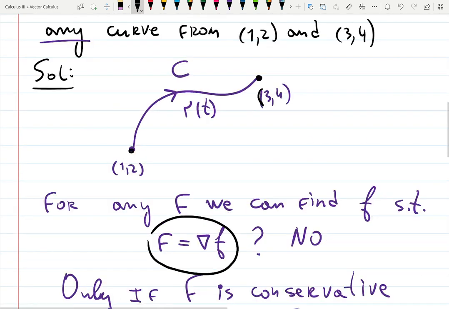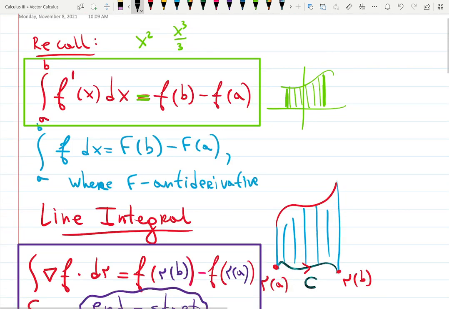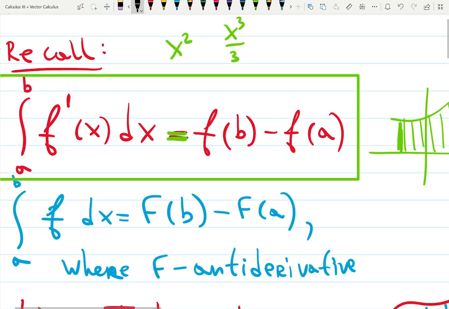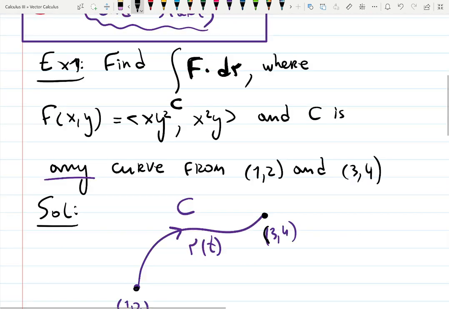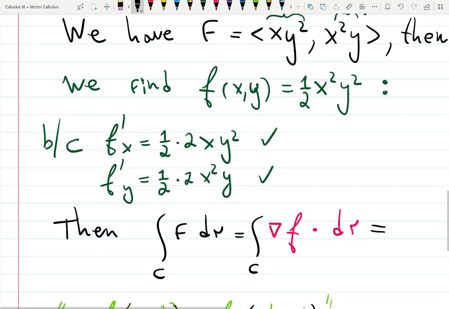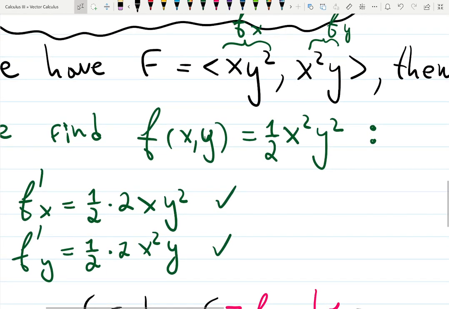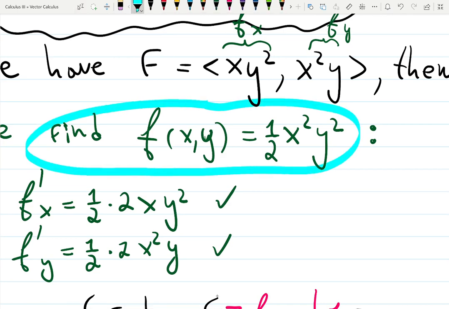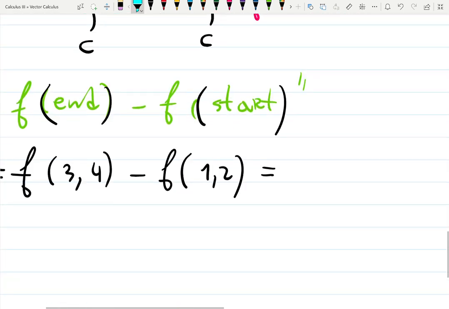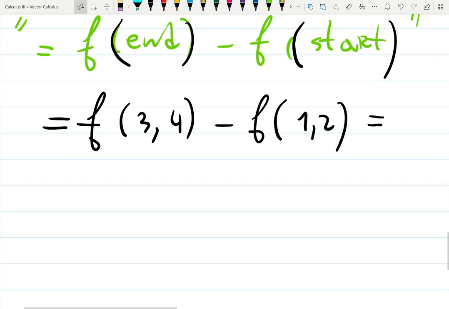Just like we did in Calculus 1 class, let me go back to explain. The moment you calculate the antiderivative, you're done. If it's x cubed over 3, you just plug the top minus the bottom, you're done. Same here. We found the antiderivative, which was kind of complicated. You have to think a little bit, try different things. It doesn't work, it works, and so on. But the moment you find this, you're done. You just plug the end minus the start.